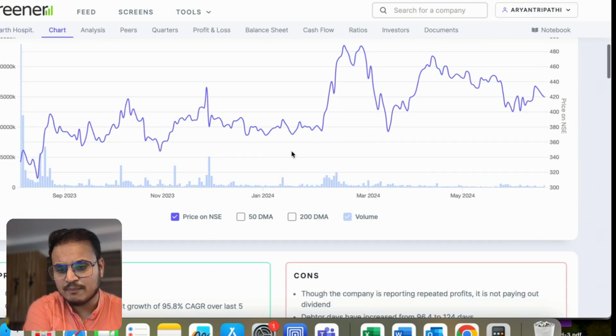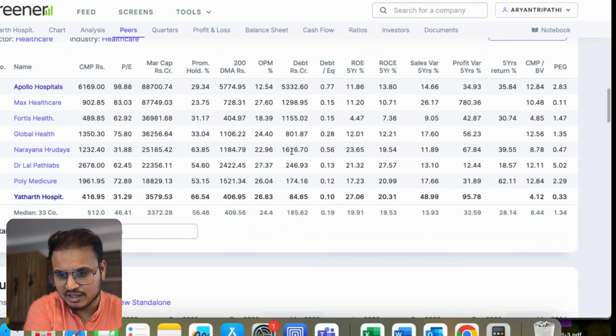So if you first go to the peer comparison and see what it looks like, these are a few competitors. All of them are hospitals apart from Lalpath Labs and Polymedicure. Apollo is definitely a large cap, almost 88,000 crores of market cap. Max Healthcare is 87,000. Fortis Healthcare is a distant third, almost 37,000. Global Health is almost 37,000 crores. Narayana is 25,000. Lalpath and Polymedicure I will not consider.